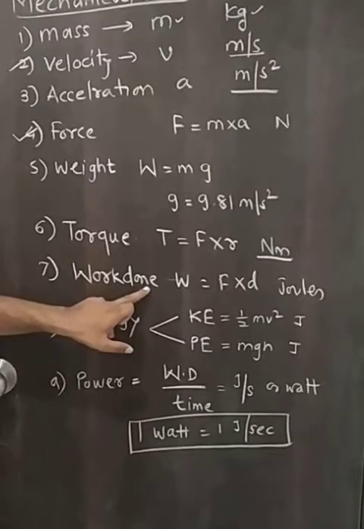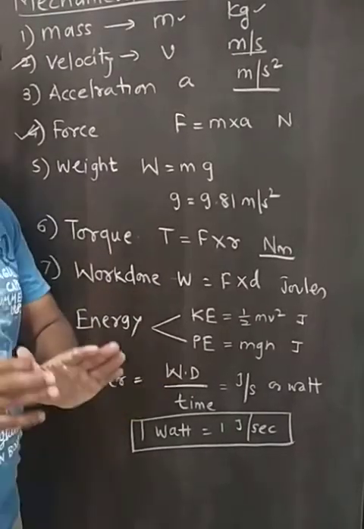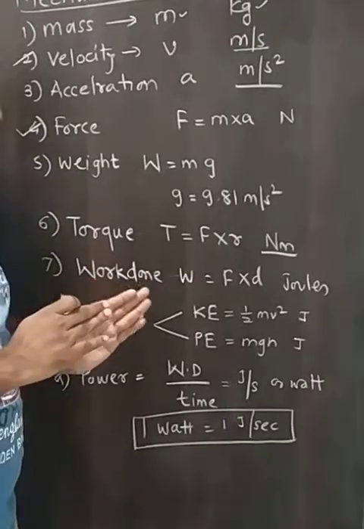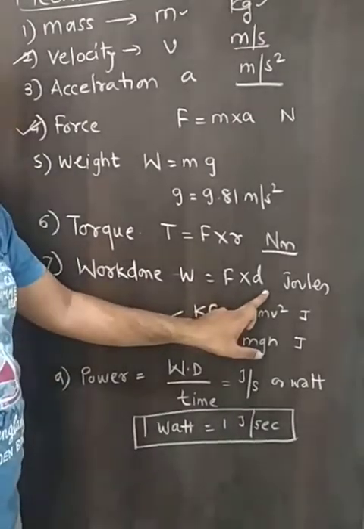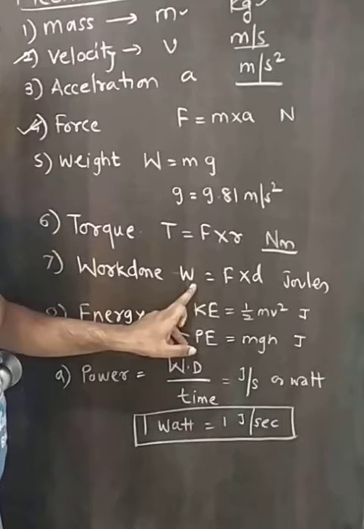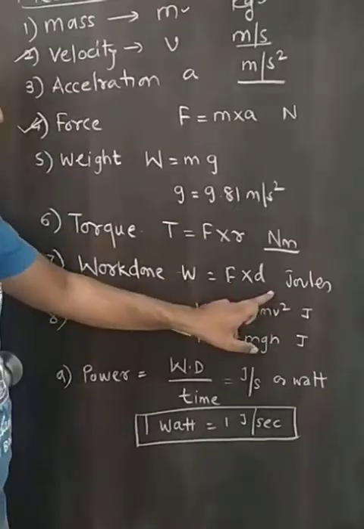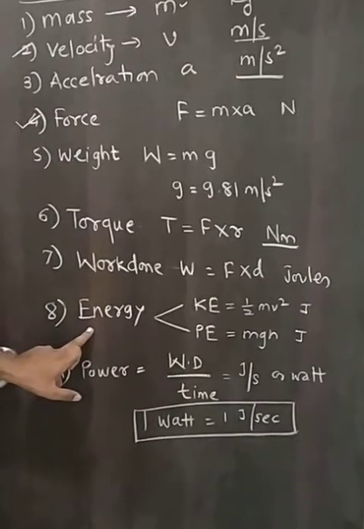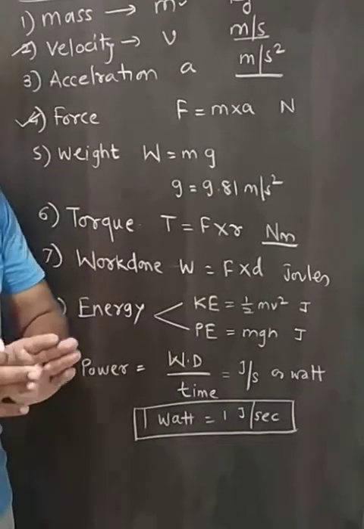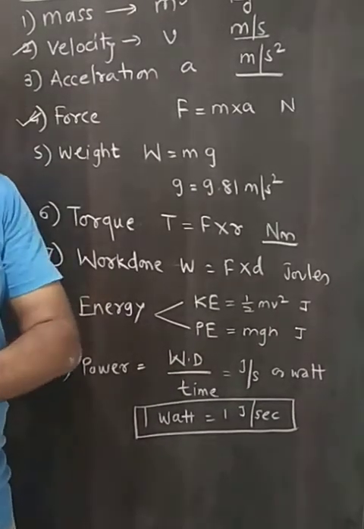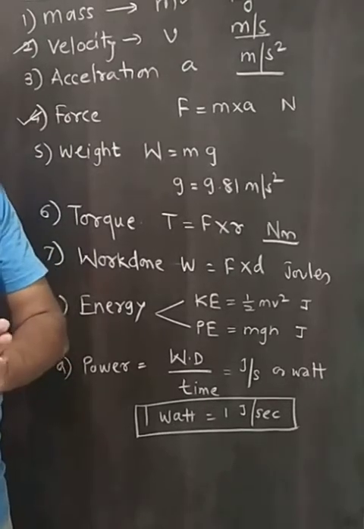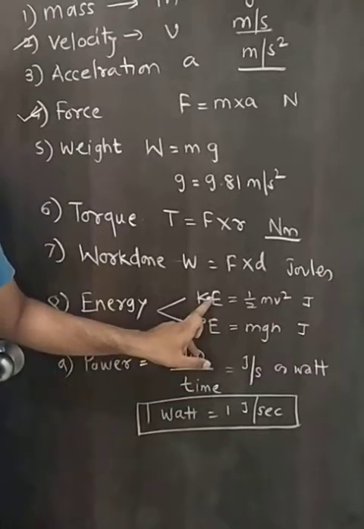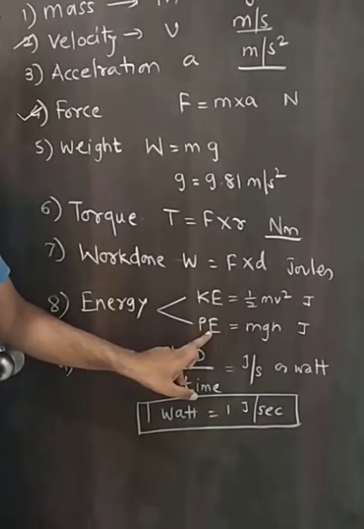Then work done. Work is said to be done when a force applied on a body causes it to move a distance of d meter. So work done is equal to force into distance. It is measured in joules. Then energy. The capacity to do work is nothing but energy. It is measured in joules and denoted by E. It has two types: first, kinetic energy, and second, potential energy.